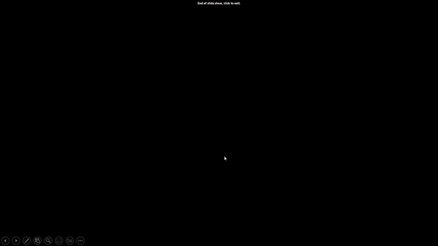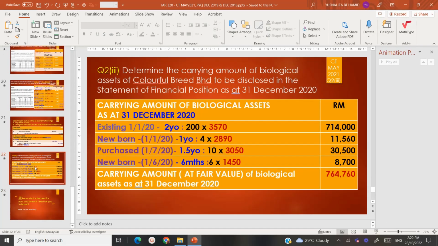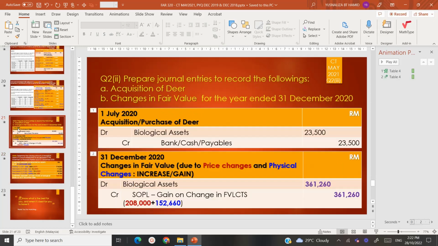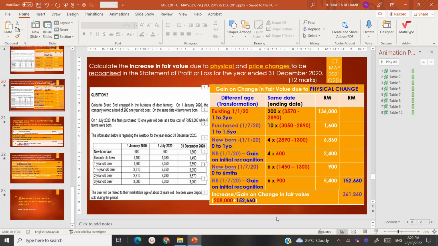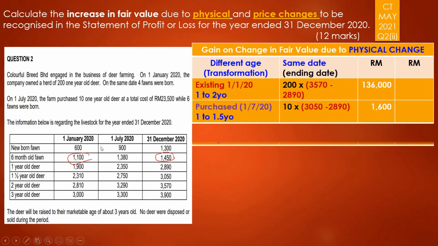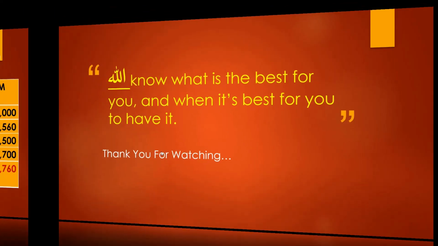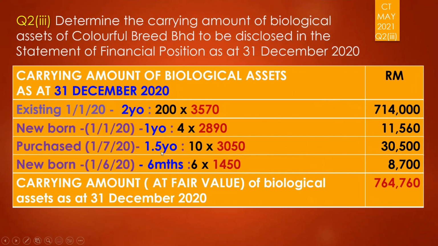Okay, let us just check that here. You can see here, 6 months, 1450. Okay, we'll go back to the page that we were doing just now. Right, so now you multiply with 1450, you have 8007.